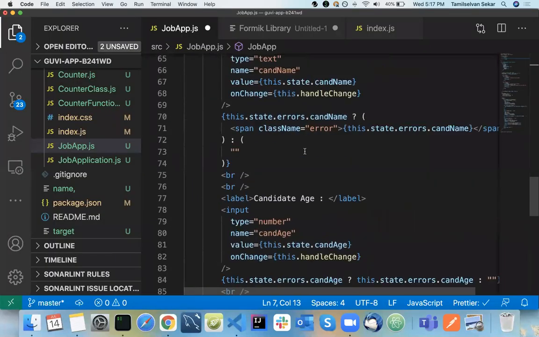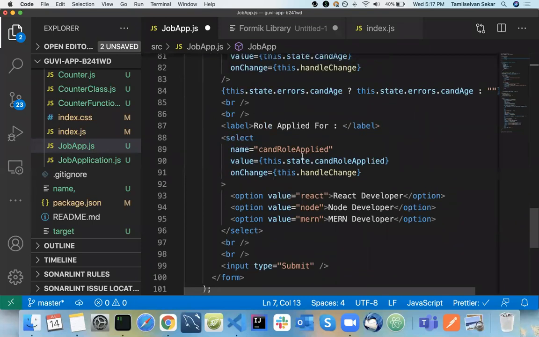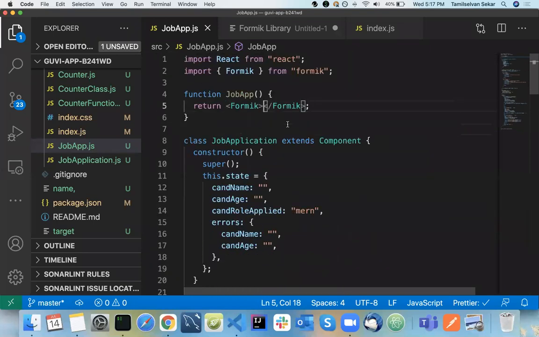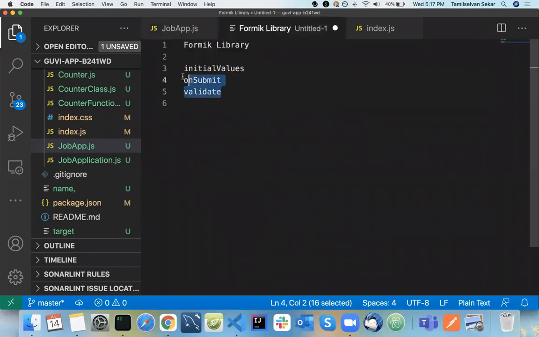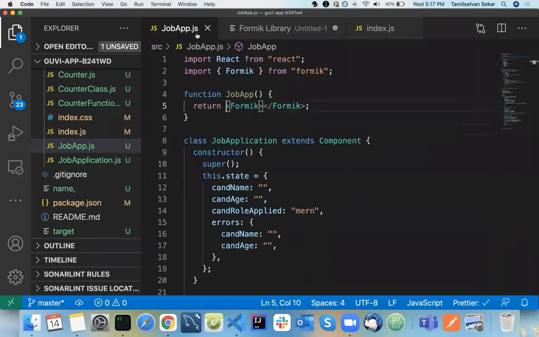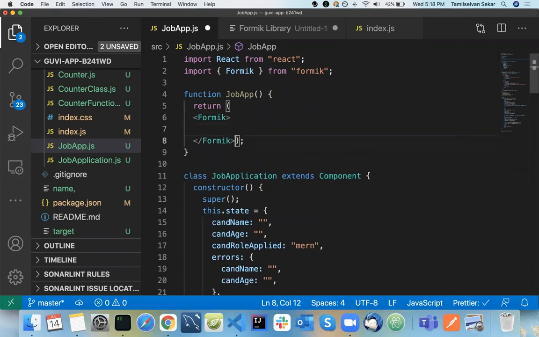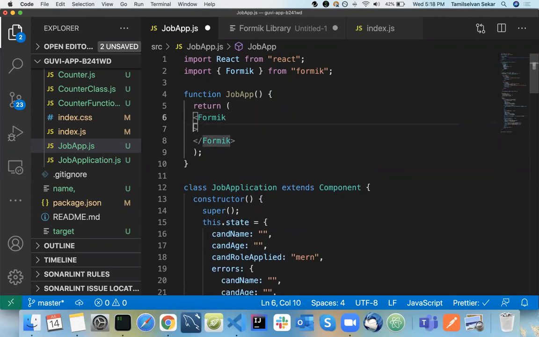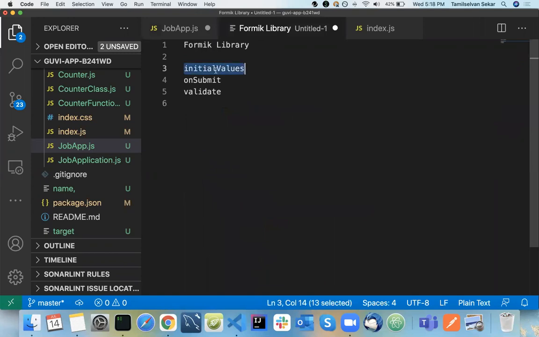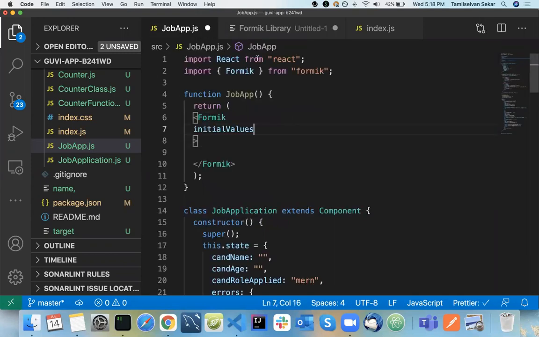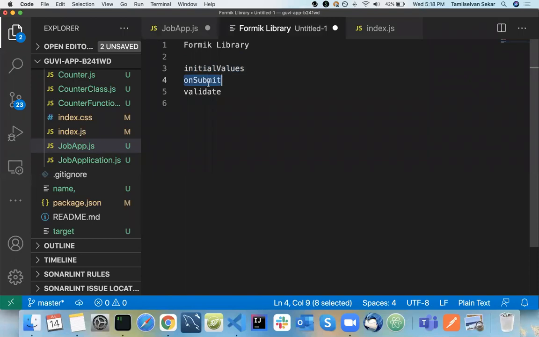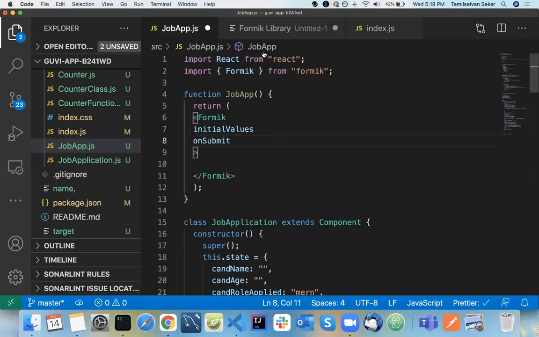So before explaining this particular form fields and other things, how do you know Formik here? I told you there are three things that you need to mention first. Whenever you use Formik, you need to mention three things. Your Formik component takes three properties. One is initial values, and one is, for example, on submit. First I will explain these two.